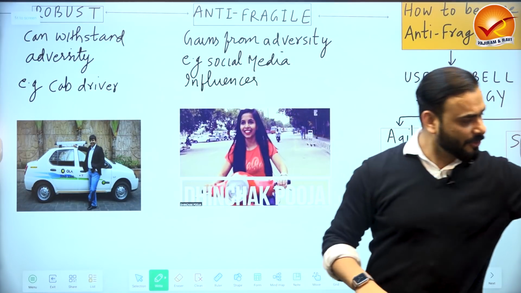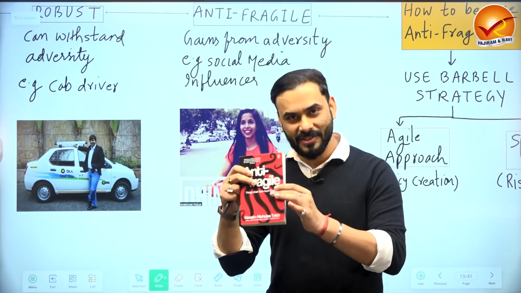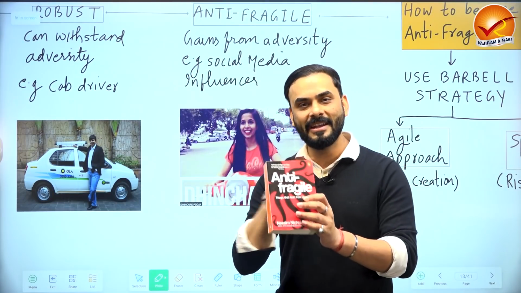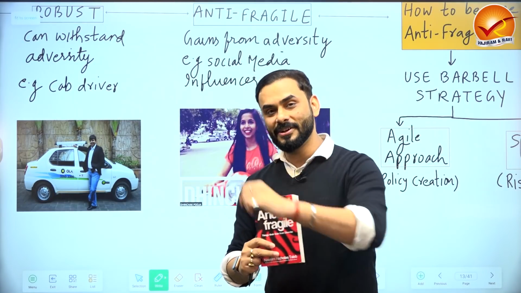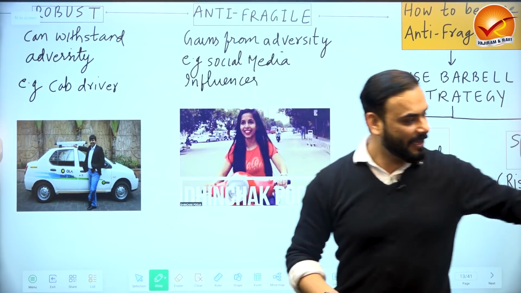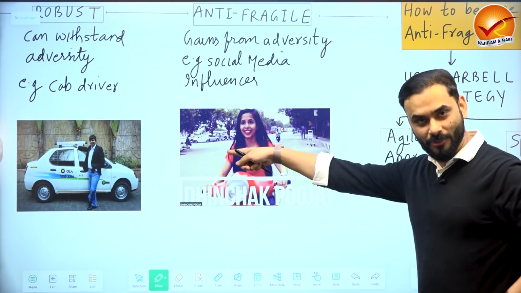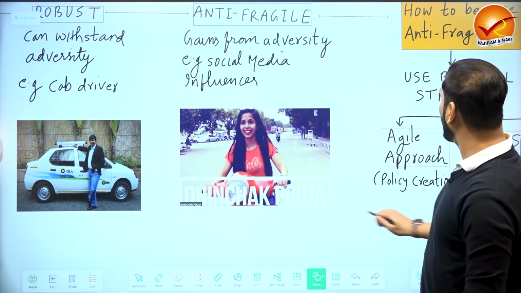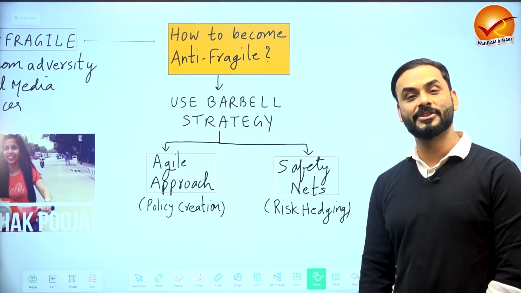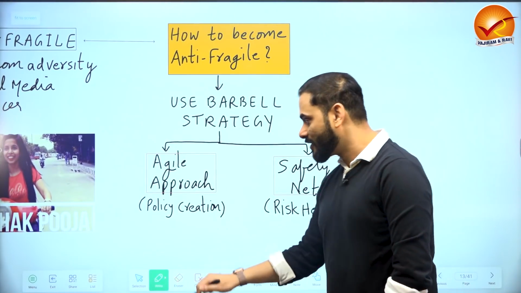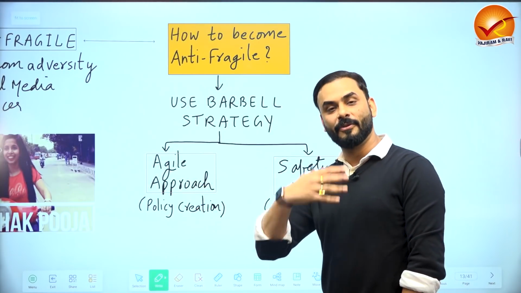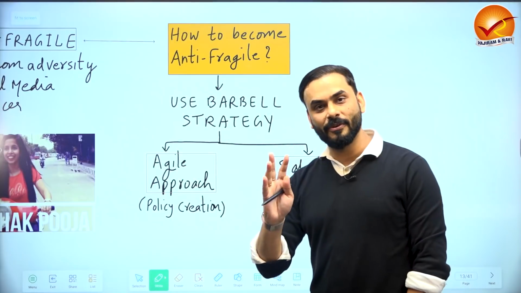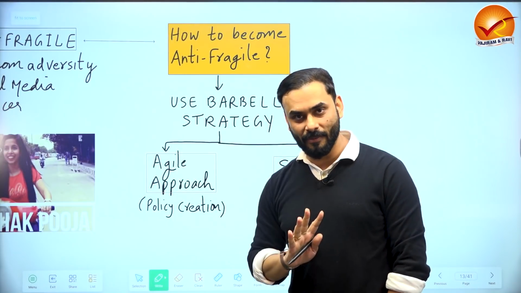So Nassim, in his book, has said that if you want to become anti-fragile, there is a formula, a method, right? Which method shall you adopt to become anti-fragile? He says that you have a method called the barbell strategy. What do you do in the barbell strategy? You collect some information, and then based on the information, you can do risky things, not a problem.